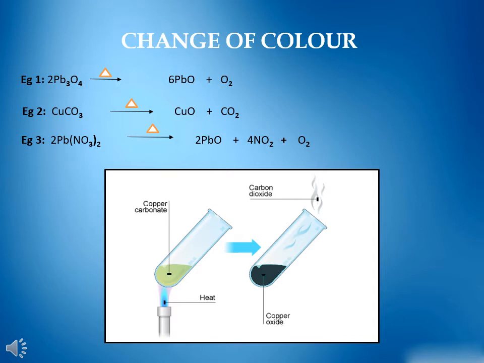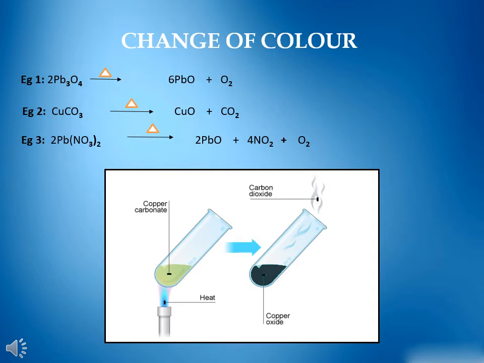Example 2. When green color copper carbonate is heated strongly, it leaves behind a black residue of copper oxide and gives off carbon dioxide gas.